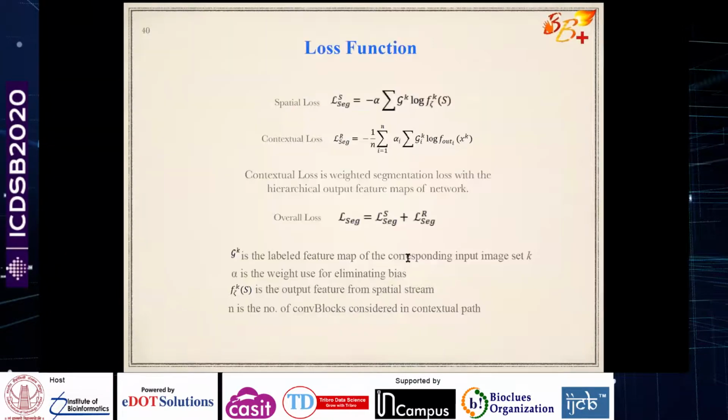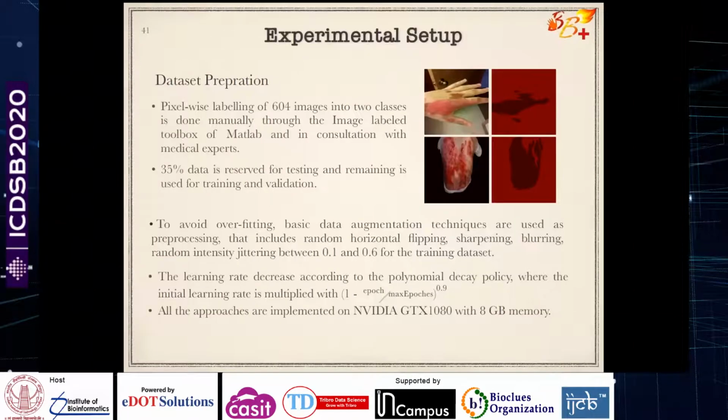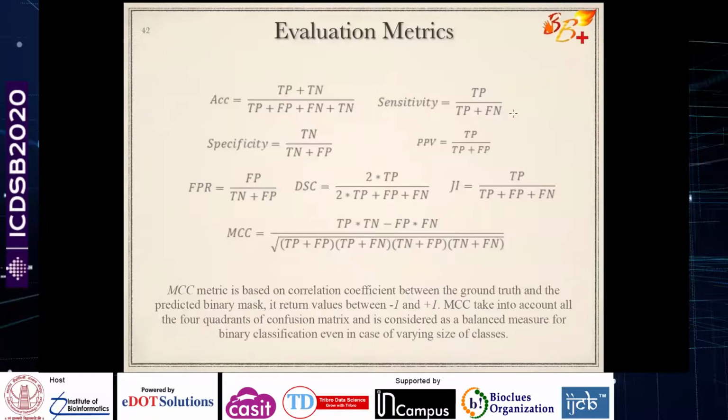So what we observed here are some mathematical aspects, where we are considering two losses, spatial loss and contextual loss, and combining them together. This is the description of the experimental results, and what kind of network and data set we have considered in our experiments. And these are the output ground truth data that we generated, again thankfully with the support from the surgeon. And these are some evaluation metrics based on which I will be presenting my results.